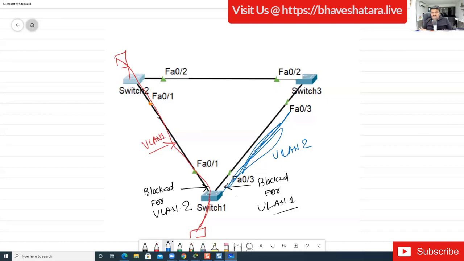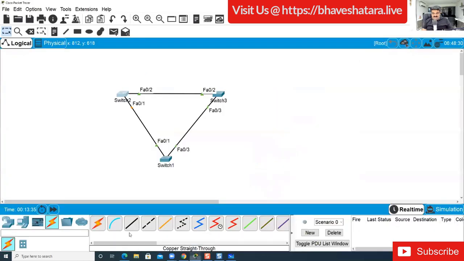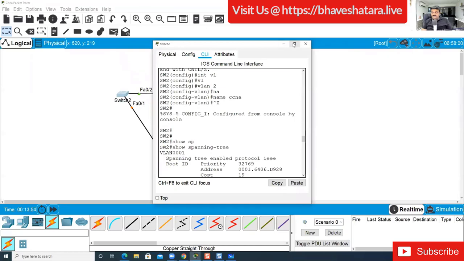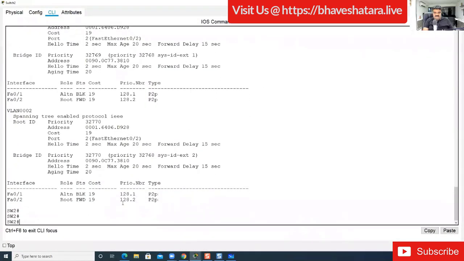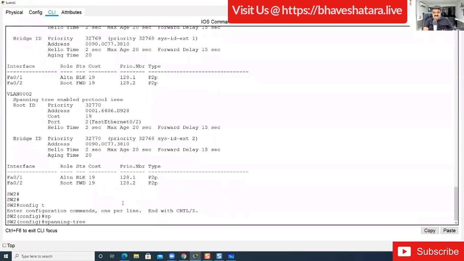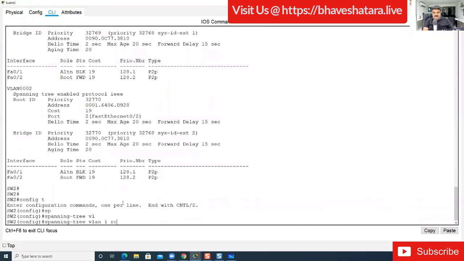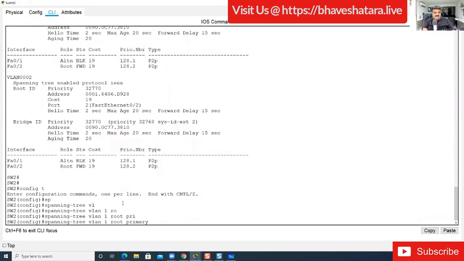So let me do this. Right now I'm not concerned about anything. I just want to block FastEthernet 0/3 for VLAN 1. So I'm going to switch 2 and giving the command spanning-tree vlan 1 root primary.